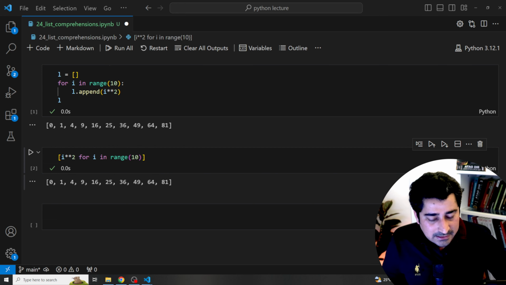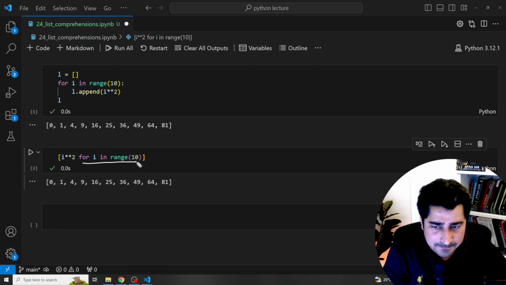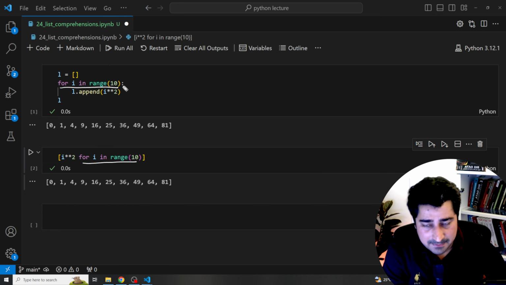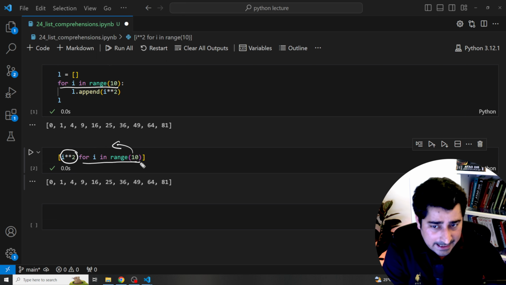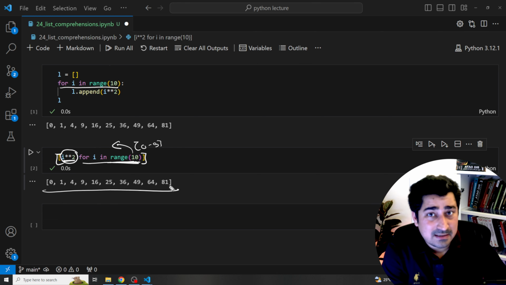Now let's try to understand how things are working. Here, for i in range, same thing. Whatever output I am looking for, I'm writing the logic over here. Whatever data we have inside this range, which is going to be 0 to 9, try to extract the data one by one, do a square of it, and hold it inside a list. This is what I'm trying to perform, and because of that, I'm able to get this outcome.